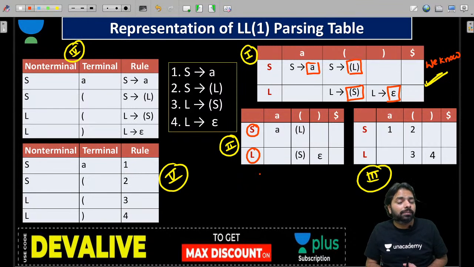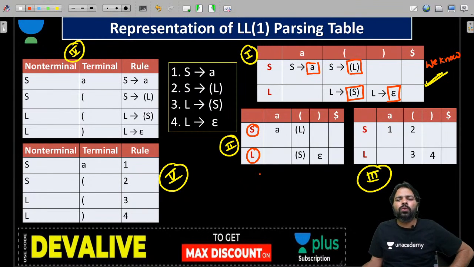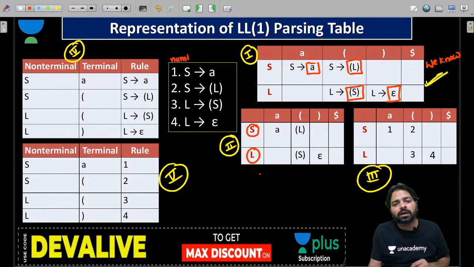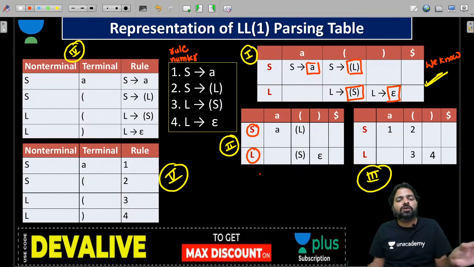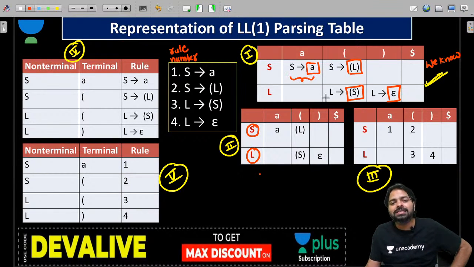But there are other tables also. Why do you want to store the production in the table? You can number them. Number the productions, production number, rule number. Instead of a production, you just give the number of that production in the table. So here, the first production is 1, this production is called 2, and this production is called 3.